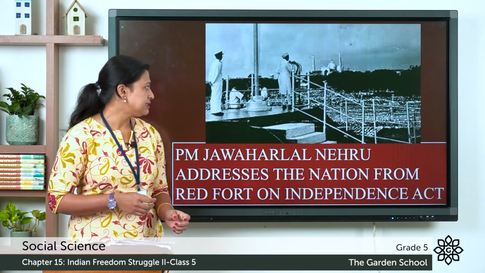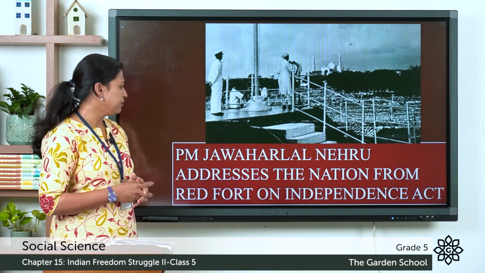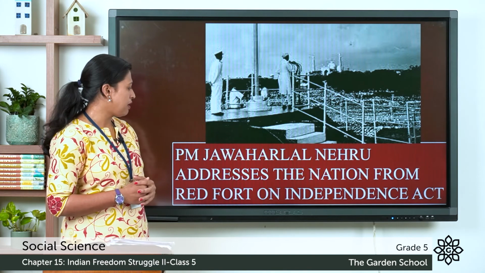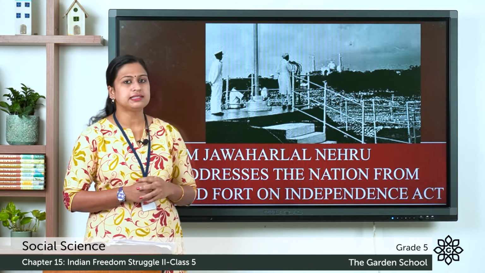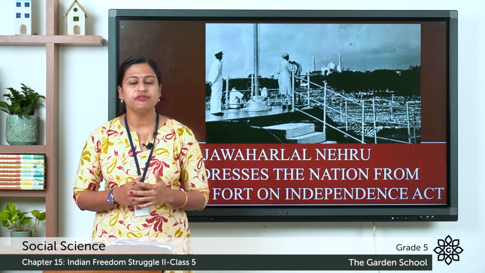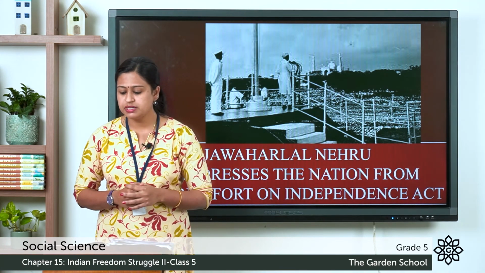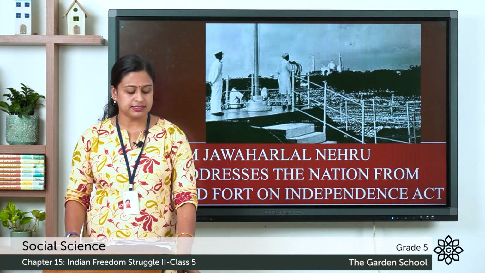Now here you can see the picture of our first Prime Minister Jawaharlal Nehru addressing the nation from the Red Fort on Independence Day. So this was about the formation of the Indian National Army during World War II, the Quit India Movement and the Indian Independence Act.